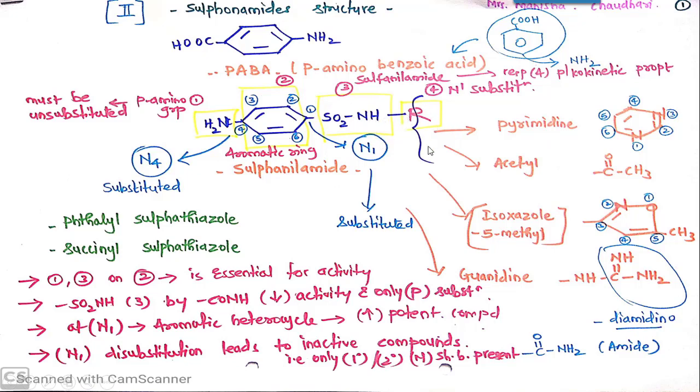right. So R can be any heterocyclic ring, it can be any substituent, can be a functional group, it can be any heterocyclic ring. So these are two heterocyclic rings which are present. This is a simple heterocyclic ring and this is a substituted heterocyclic ring, where you can see on this heterocyclic ring there is a substituent present, that is methyl, and also again these are the functional groups. So this is amide, you very well know, CONH2.